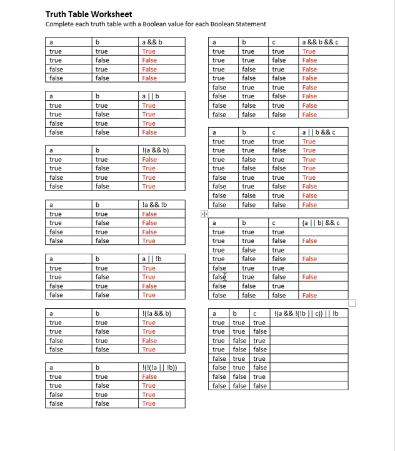So I'll just look for where A and B are both false. A is true in all of these, all right? So then I look here and I see there's only one other situation, and in that situation A and B are false on the second to last one. That means that all the rest of them have to be true, okay? And we'll test why in just a second. Okay, so these are all true.